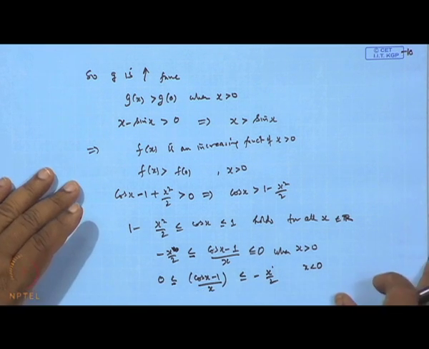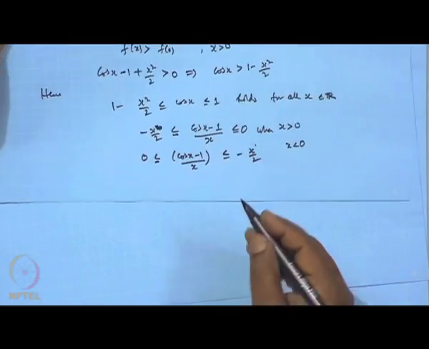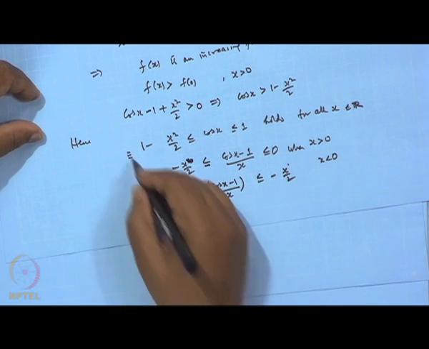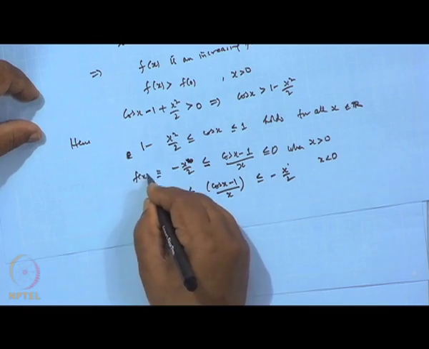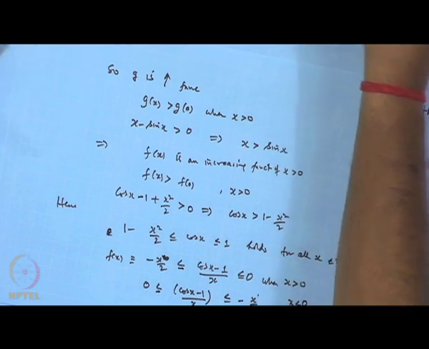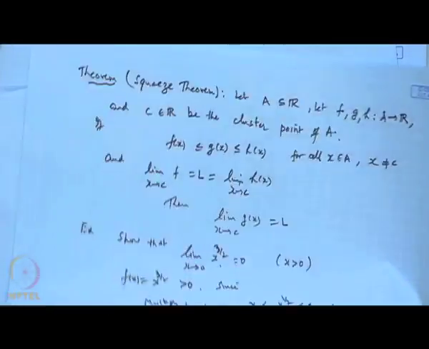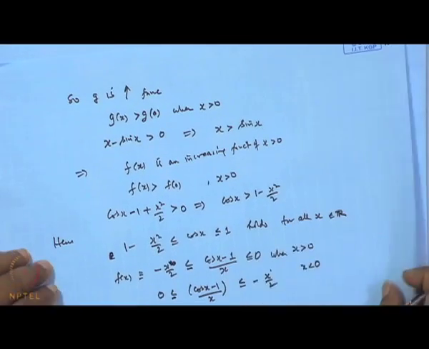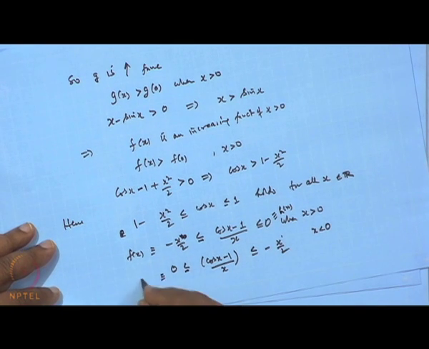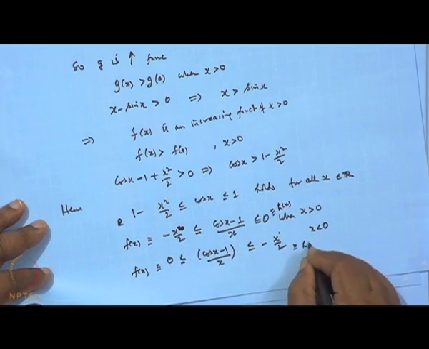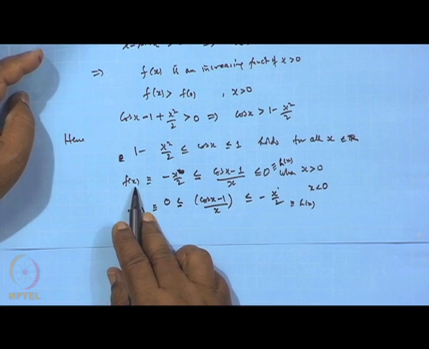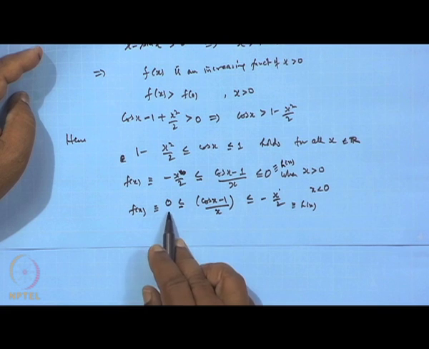Now, take the limit of this. What happens by the squeeze theorem? The squeeze theorem says that for f(x), g(x) and h(x), this will be f(x), this is our h(x), and in this case this is our f(x) and this is our g(x), h(x). Now, if I apply the squeeze theorem, the limit of f(x) when x tends to 0 is 0. Here it is already 0.